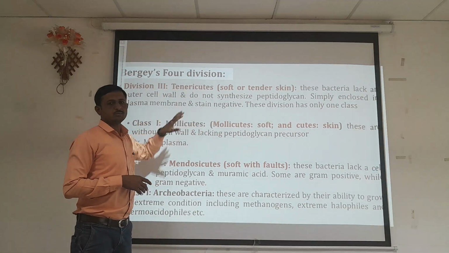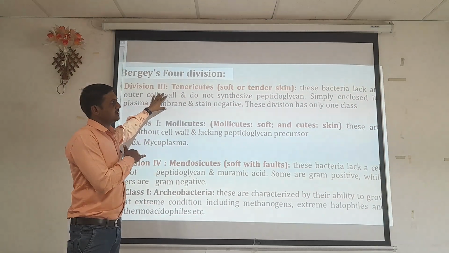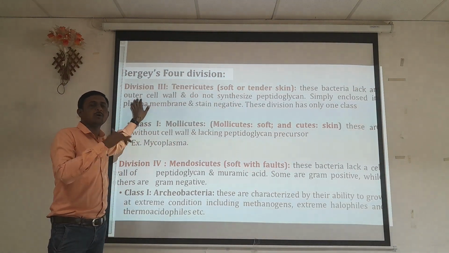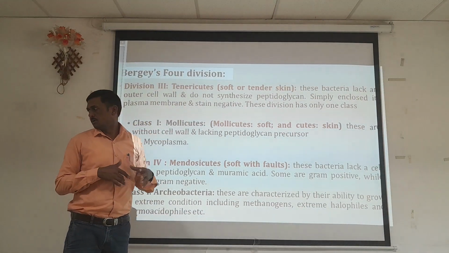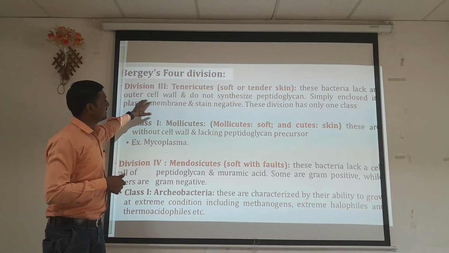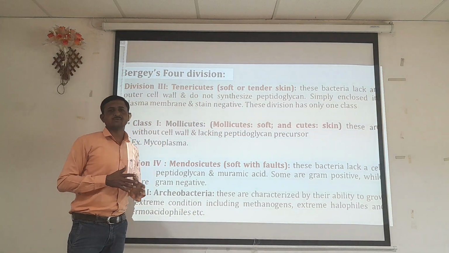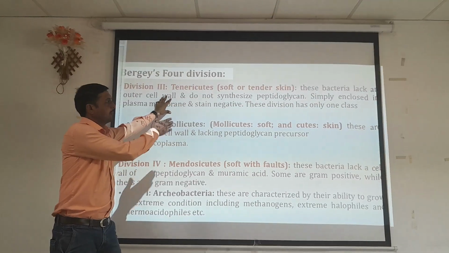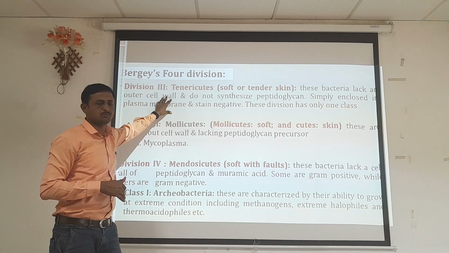The characteristic of the Tenericutes division is that these bacteria lack the outermost covering of the cell, the cell wall, and all the cellular components are enclosed by the outermost membrane, the cell membrane, and they do not synthesize peptidoglycan. That means peptidoglycan is absent, as the cell wall is absent, so it cannot be seen in their outermost membrane.